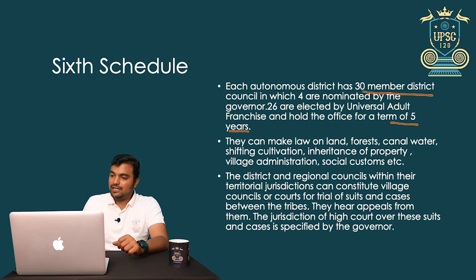The district council can make laws on land, forest, canal water, shifting cultivation, inheritance of property, village administration, social customs, etc. On all these things the district council can make laws.